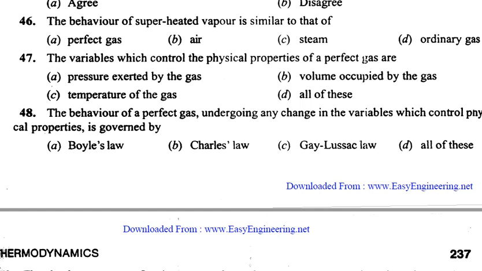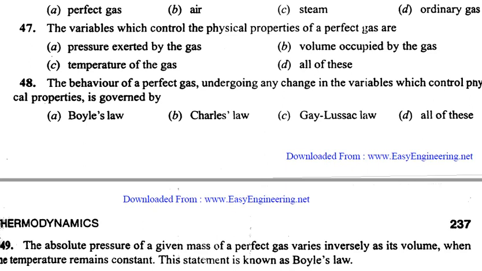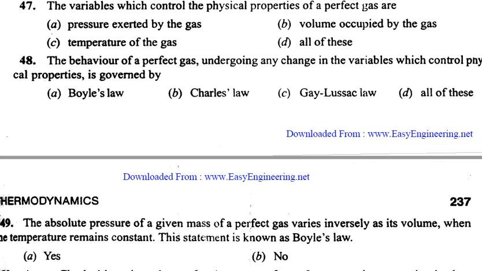The pressure, volume, and temperature are all the parameters which need to be considered before considering the property of a gas. Let's move towards question number 48. The behavior of a perfect gas undergoing any change in the variables which control physical properties is governed by Boyle's law, Charles law, Gay-Lussac's law. It is governed by all. So all is the answer.